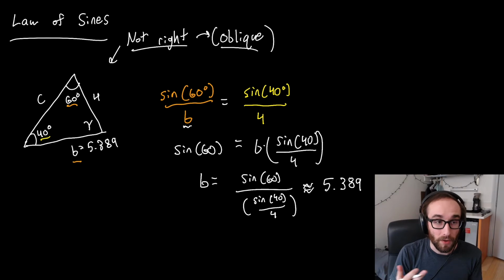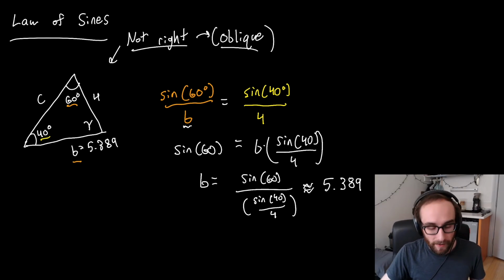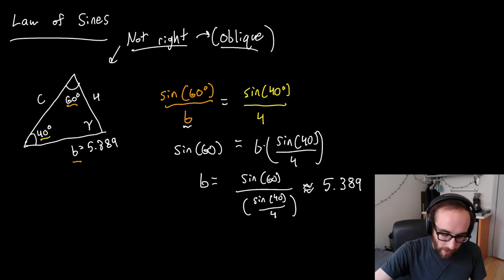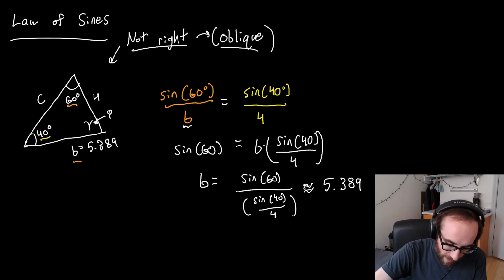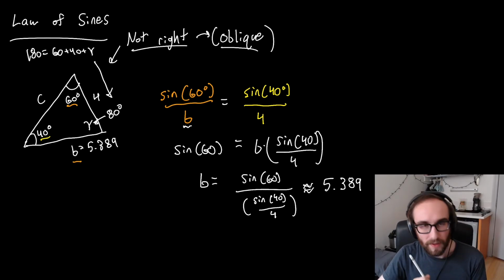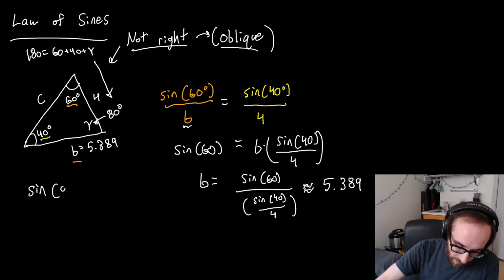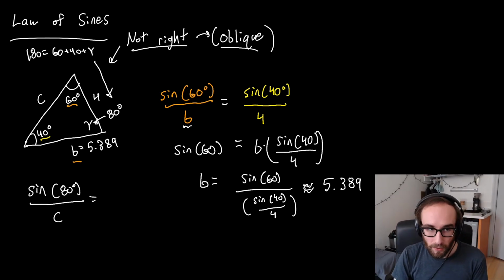Okay, and if we wanted to find our last side length, c, first we know that gamma, as we mentioned earlier, is going to be 80 degrees, because the angles add up to 180 degrees. So 180 equals 60 plus 40 plus gamma, which in this case gives 80 degrees. Then finally, we can use the law of sines. Sine of 80 degrees divided by c equals, and we can use either of the other two ratios we found.